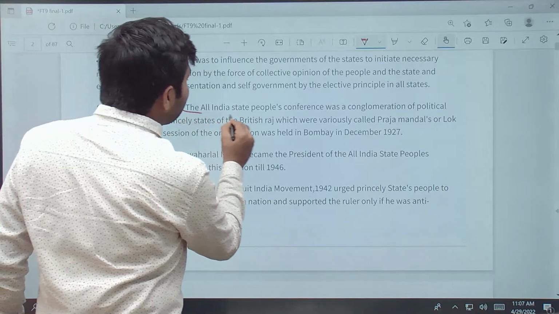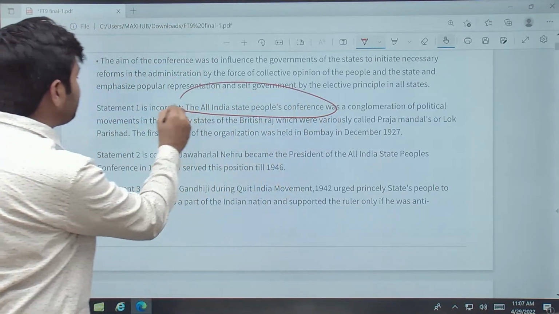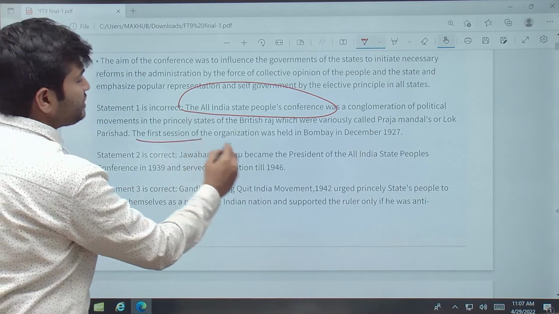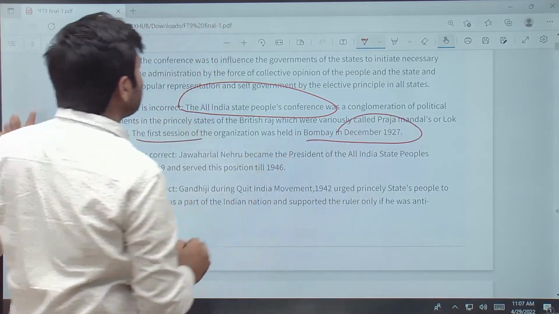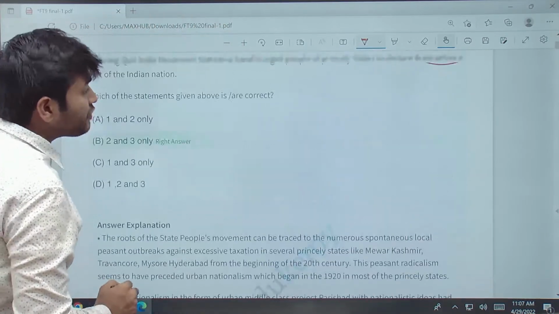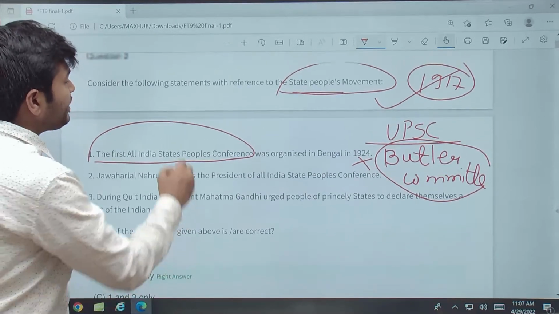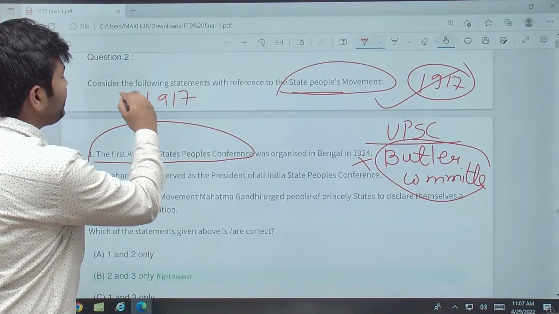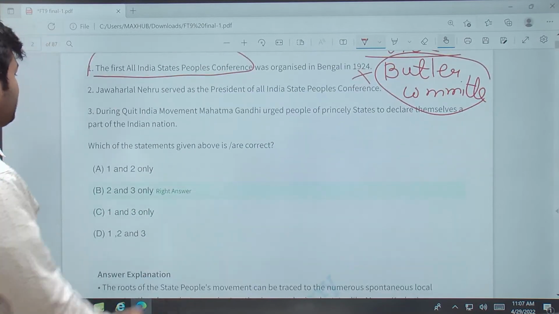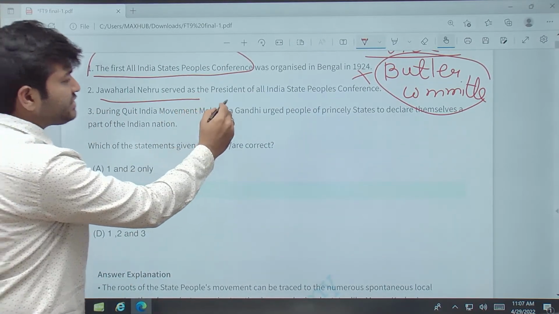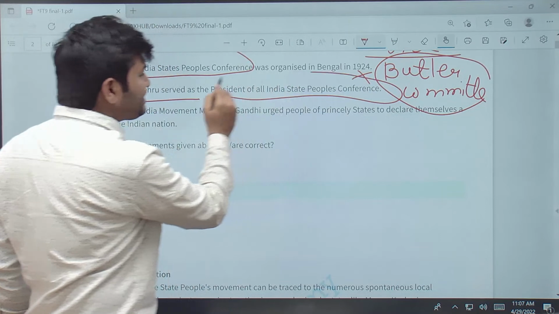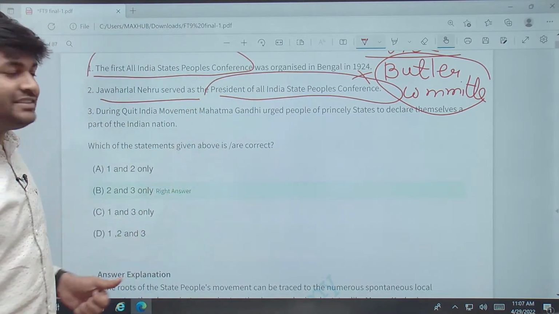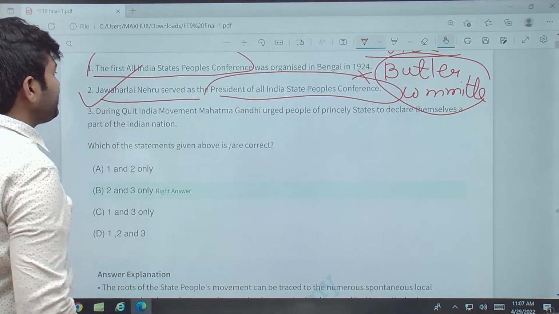The first session of the All India State People's Conference was held in Bombay in 1927, but the work for it began from 1917 onwards. Jawaharlal Nehru served as the president of the All India State People's Conference. Yes, he did serve as the president.